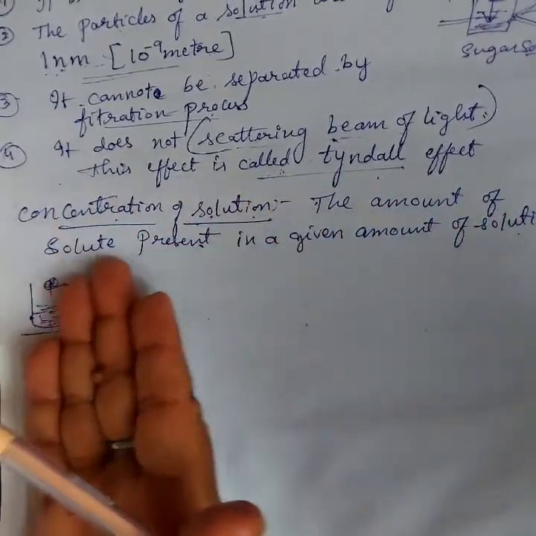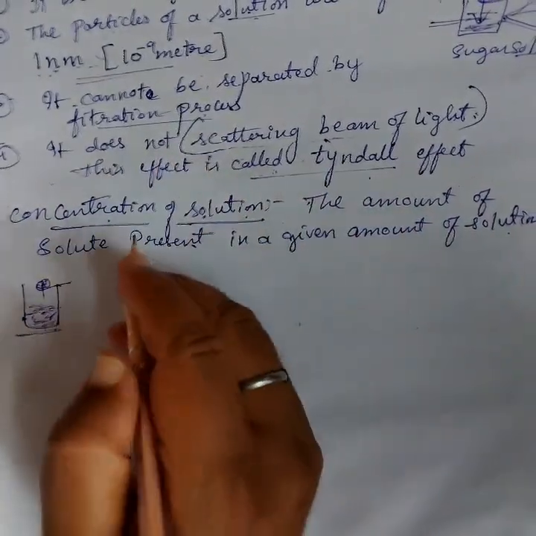That's why we say the amount of solute present in a given amount of solution.